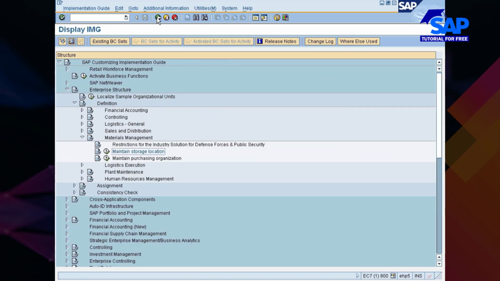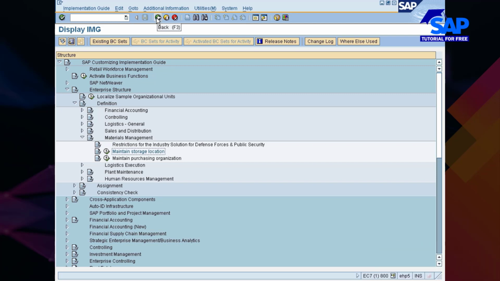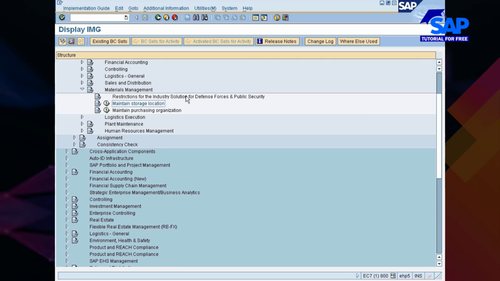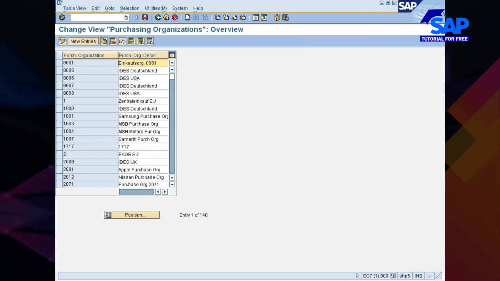Okay, so once I have created storage location, the most important organizational entity from the material management perspective, especially from the purchasing perspective, is purchasing organization. You have to maintain the purchasing organization. You go and click a purchase organization here. Here I am going to create 2 purchasing organizations.